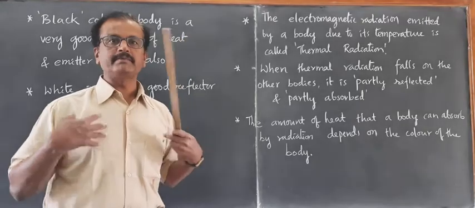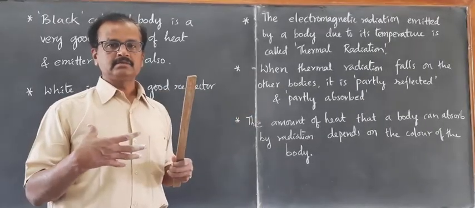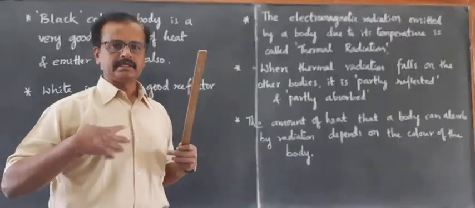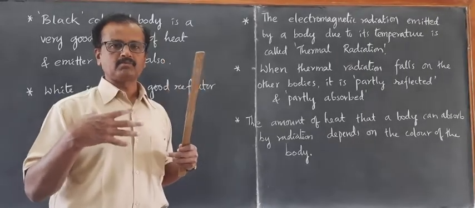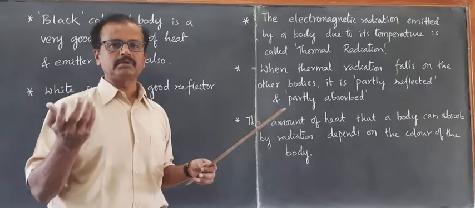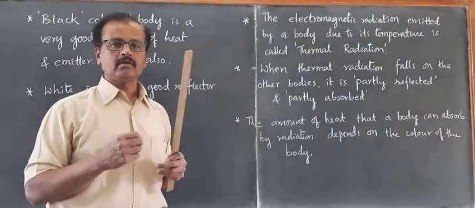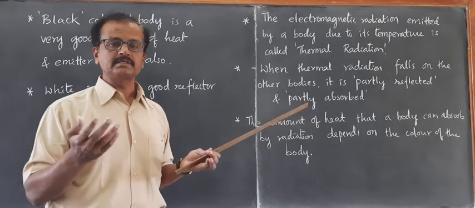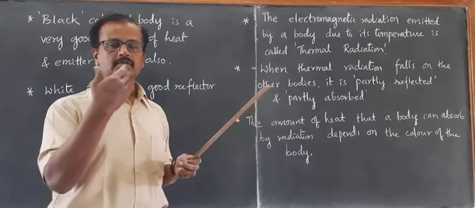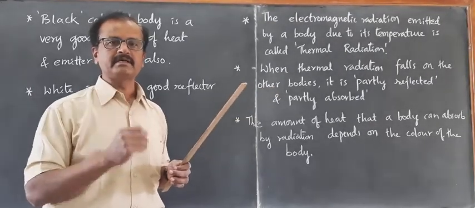Even our body also emits radiation. Our body is having 37 degrees Celsius. So early morning we feel cool, very cold, because 37 degrees Celsius body will be finding the surrounding at very low temperature, at about maybe about 15 degrees Celsius or 16 degrees Celsius early in the morning, or sometimes in the cold winter season it may be reduced to 12 degree, 10 degrees Celsius. In the northern part of our country it will be below 10 degrees Celsius, 4 degrees Celsius, 5 degrees Celsius.